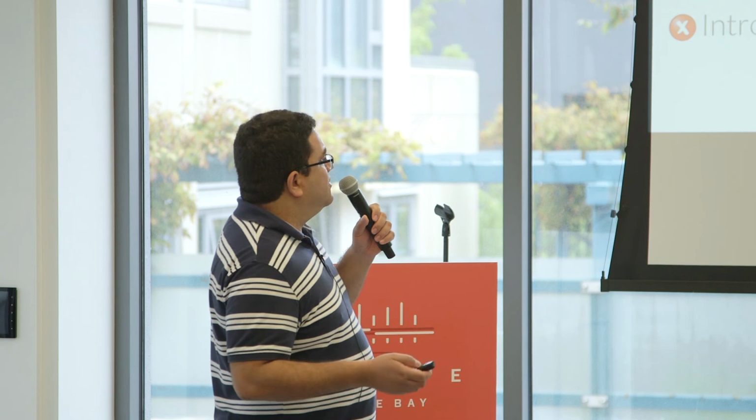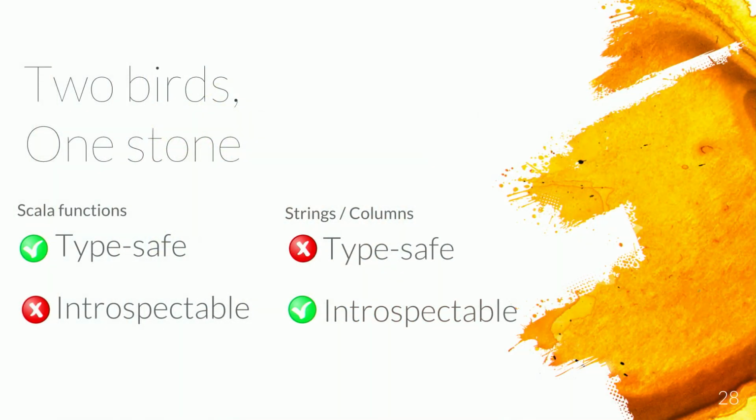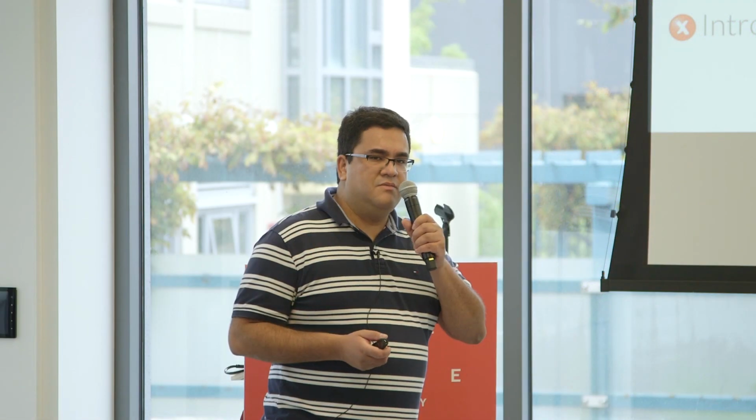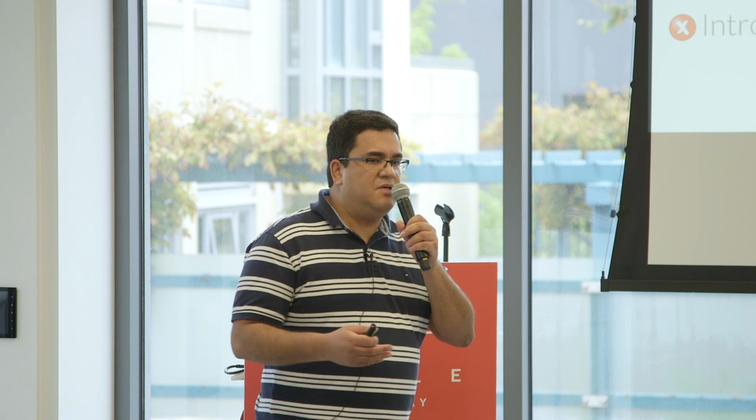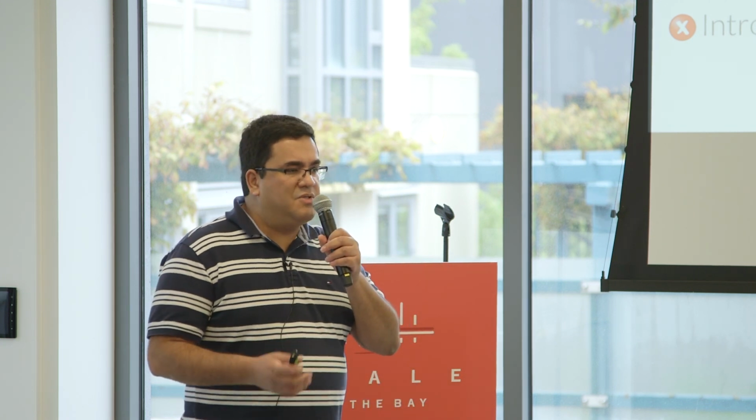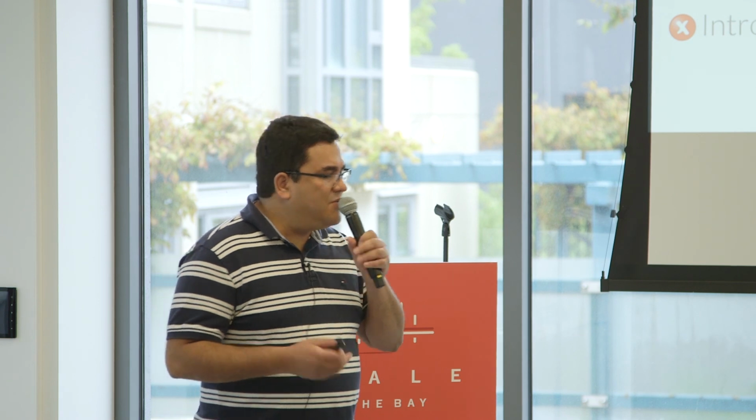So the execution engine can't see through these Scala functions. But on the other side, we have strings and columns that are not type-safe, but they are fully introspectable, right? So an ideal solution should be able to give the execution engine enough information about the transformation, but at the same time preserve type safety. So how could we do that?